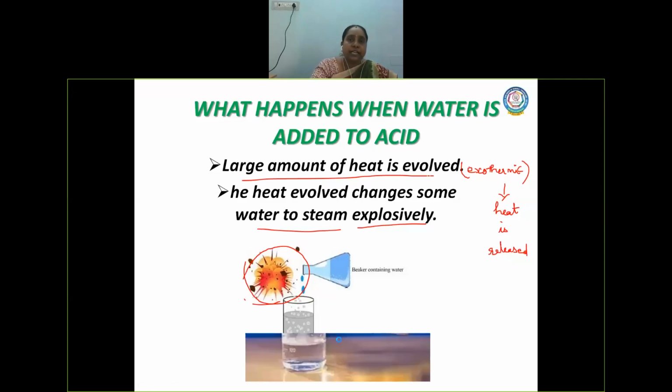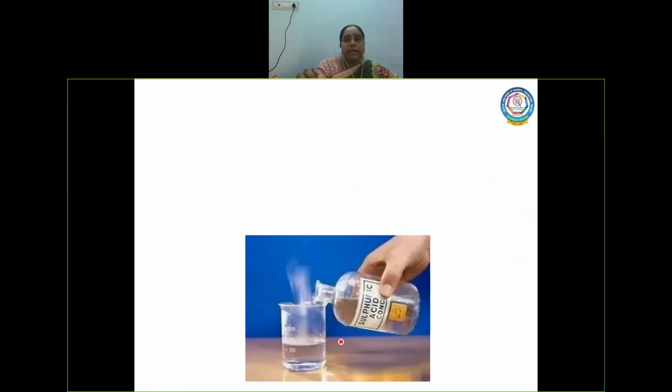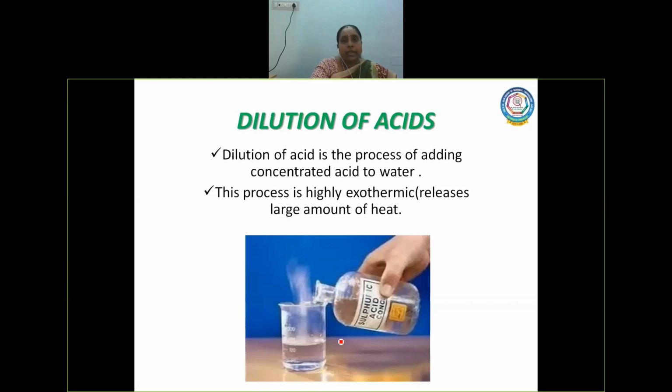Then how should it be diluted? Only by adding acid to water, not water to acid. Okay, but what is the procedure? We have to add acid to water, but there must be some procedures to follow, right? What are they?